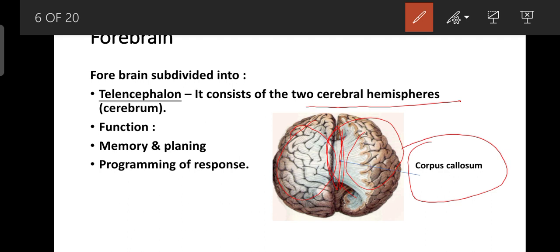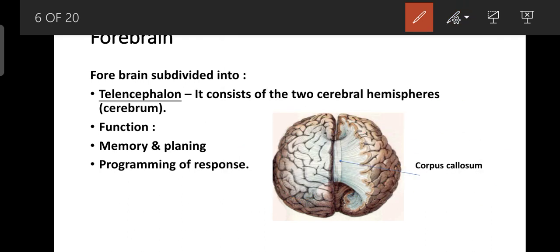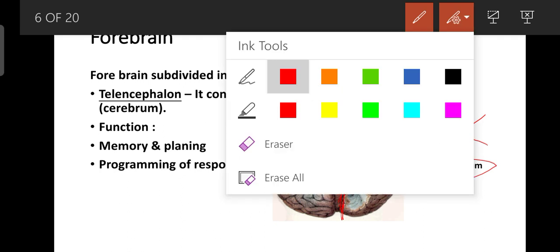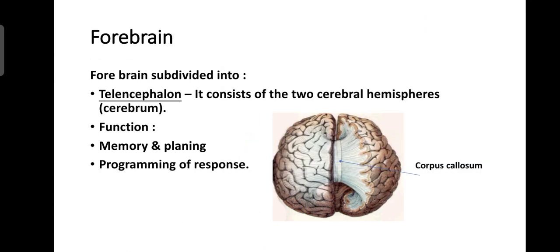So we understand this through an example. Whenever the corpus callosum is damaged, what happens? The two hemispheres are divided and separate, they are not interconnected with each other. So in this condition, the human has one skull with two brains. So they have a disadvantage, and this is a disorder of corpus callosum deterioration.